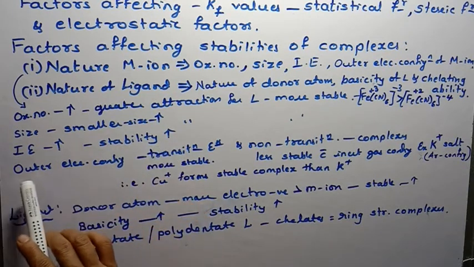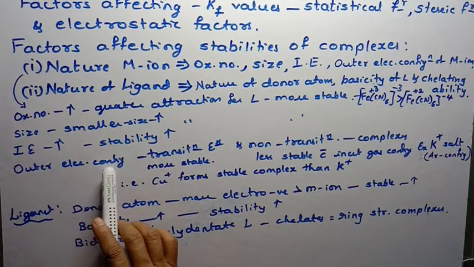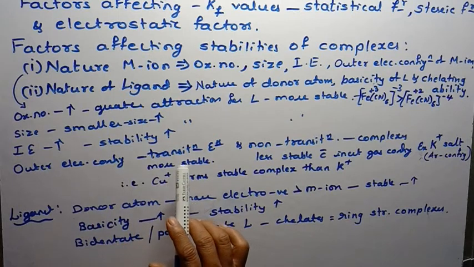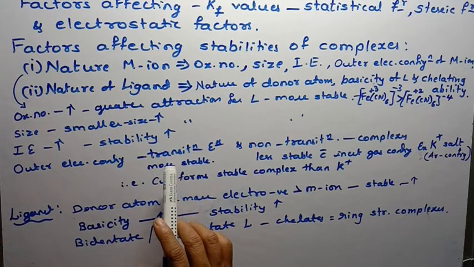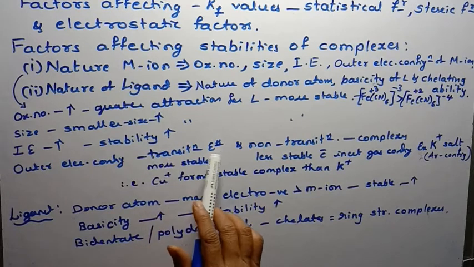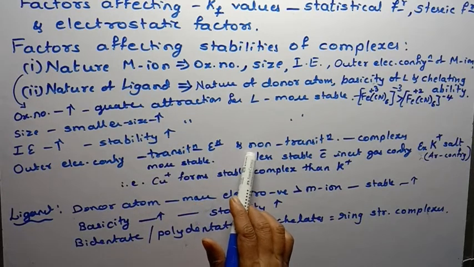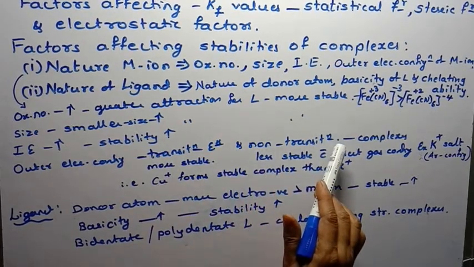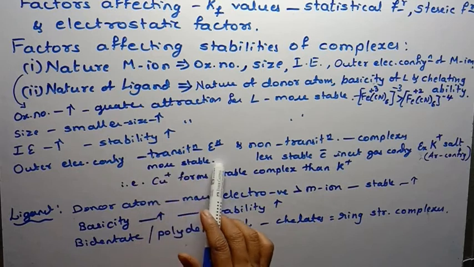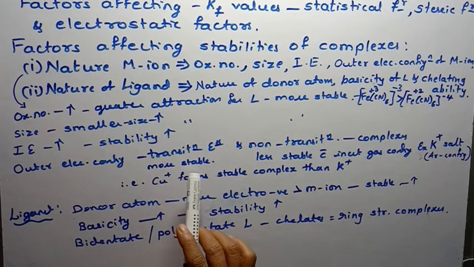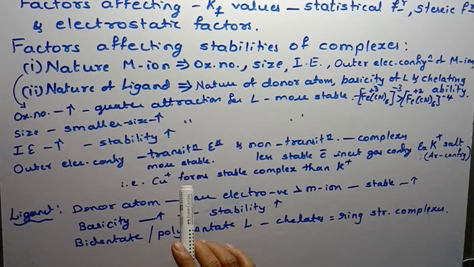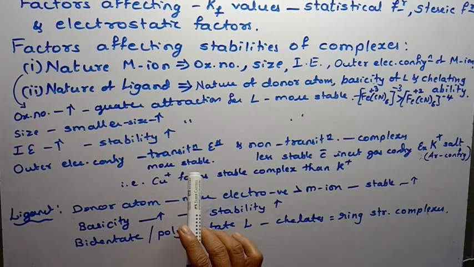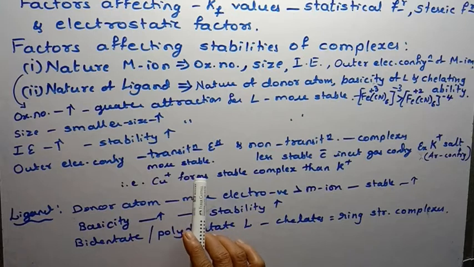The fourth factor, outer electronic configuration. You are well familiar, there are complexes formed by transition metal ions as well as non-transition elements. Usually transition elements form stable complexes because they have partially filled d orbitals, which form more stable complexes.